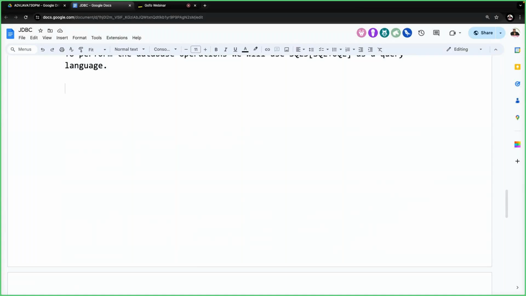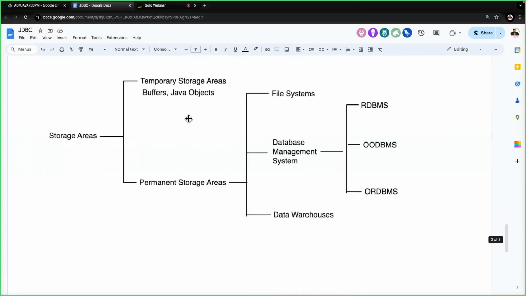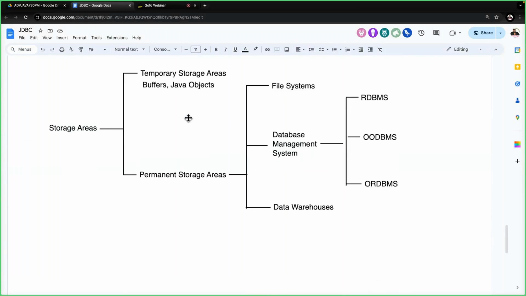After that, how many types of database management systems are available? There are three types: relational database management systems, object-oriented database management systems, and object relational database management systems. A relational database management system manages the data in the form of tables. An object-oriented one manages the data in the form of objects. An object relational one manages the data in the form of objects and relations, the tables.